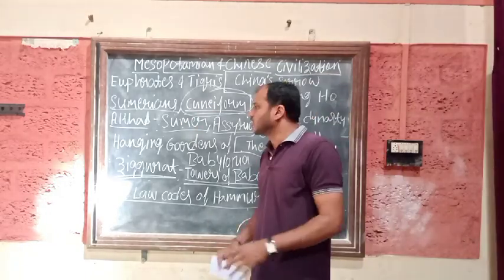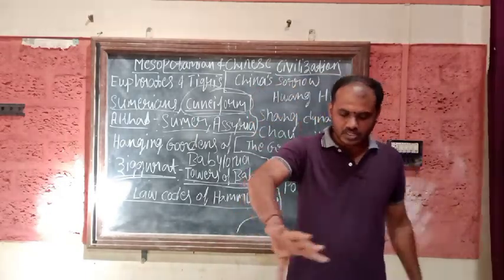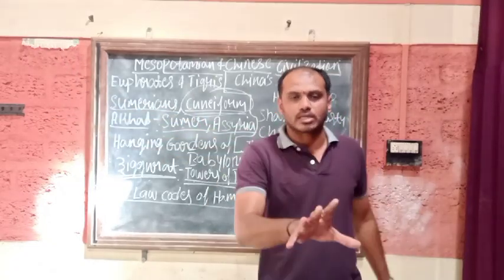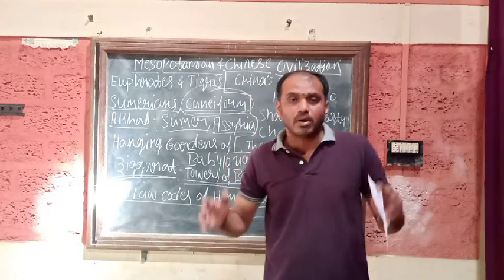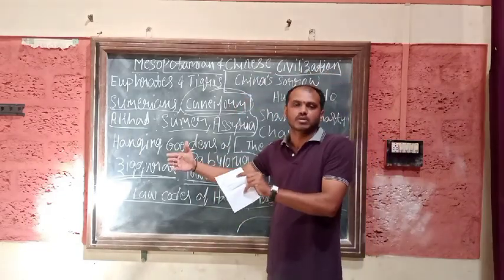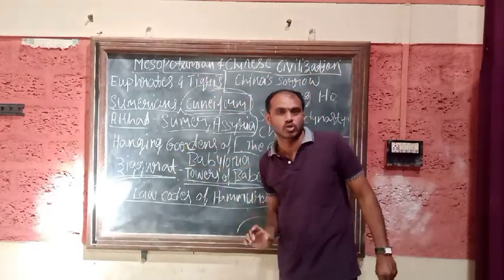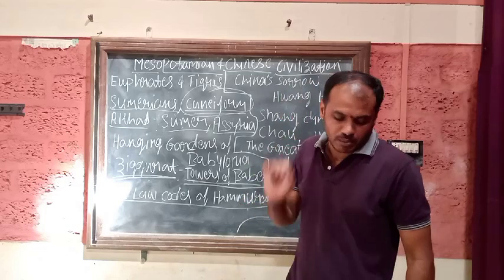So by this, all the sections were protected: upper class, lower class, any caste, all were protected. So by this there was prosperity, and the crime rate was low because of the law code of Hammurabi.